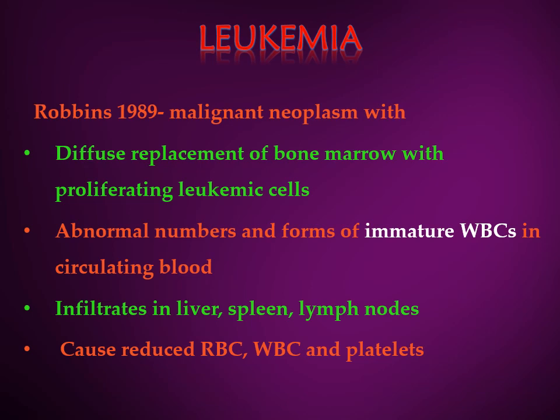Now, the first condition that we are going to discuss is leukemia. This is a condition which is malignant, and it is characterized by diffuse replacement of bone marrow with proliferating leukemic cells. Abnormal numbers of leukemic cells and forms of the WBC are seen in the circulating blood, and there are heavy infiltrates in the liver, spleen, and lymph nodes. Now, this condition brings about changes in the number of red blood cells, white blood cells, and the platelet count.